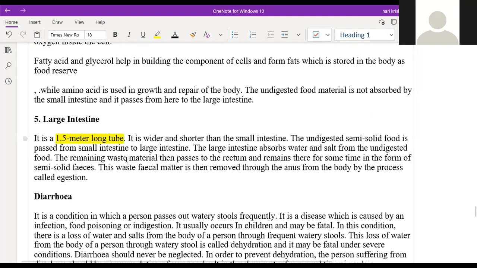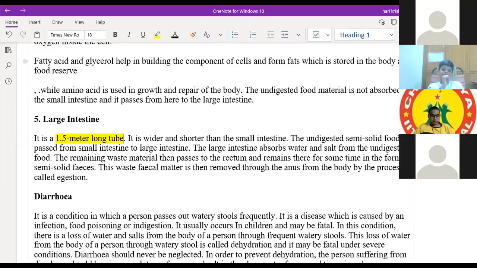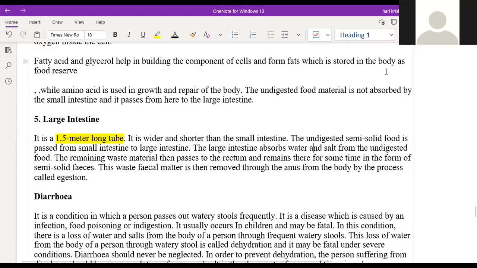One part also will contain the appendix, sir, and it is the last organ of the digestive system. Yeah, the last organ of the digestive system, but before that in the last we have the anus, where the excretion of waste happens. Sir, the function of the large intestine is to absorb the water and some salts from the undigested or unabsorbed food. It will absorb the salts and the water from the undigested food. So after removing all these things, it will make the waste into a semi-solid form.